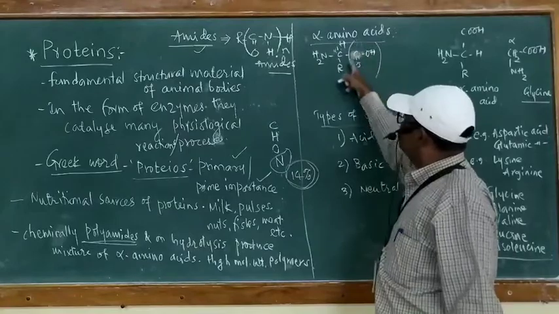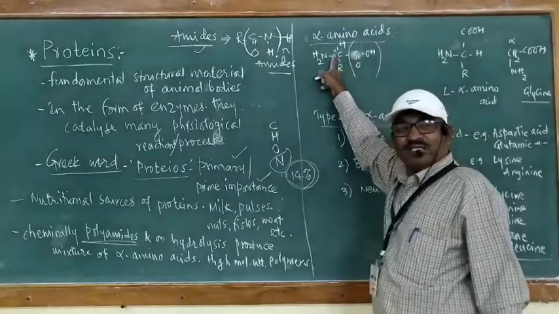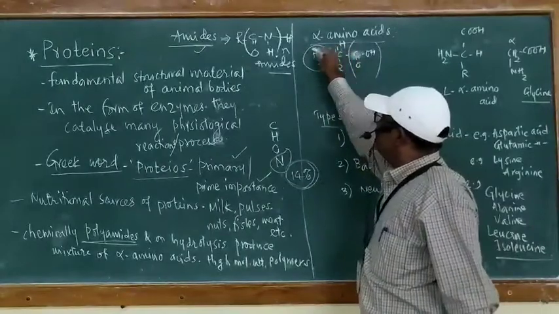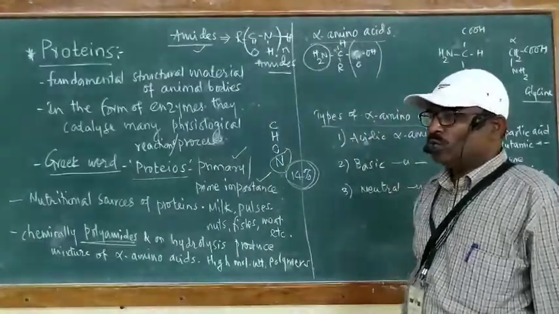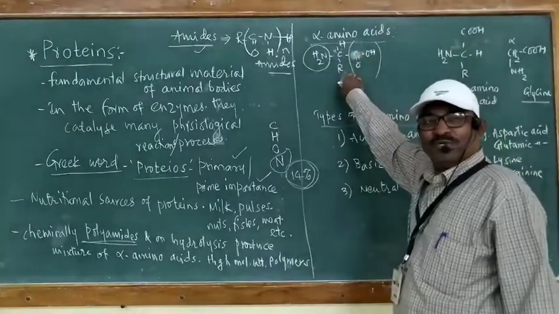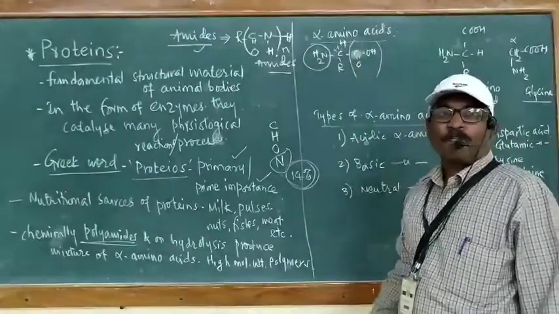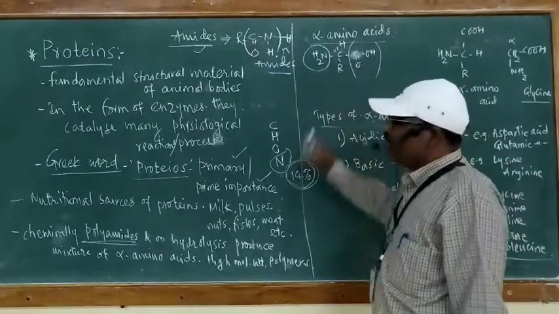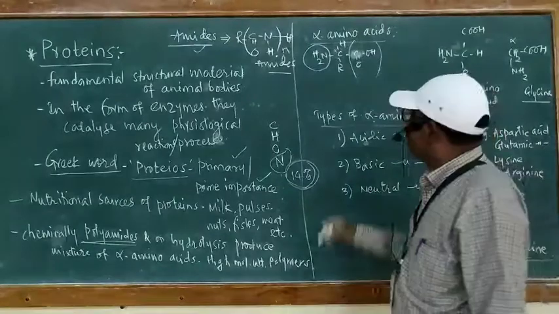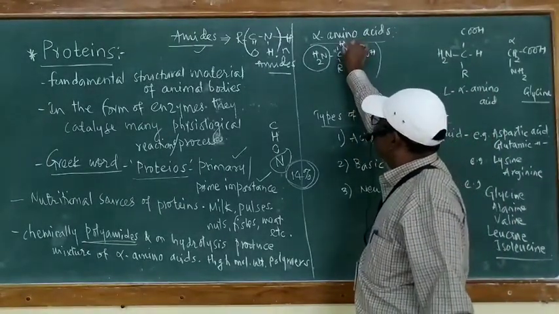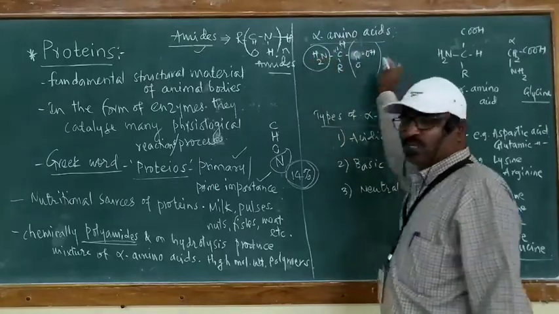Since an amino group is attached to this alpha carbon, it is called an alpha amino acid. This alpha amino acid I have written like this: R, C, H, NH2 and COOH.